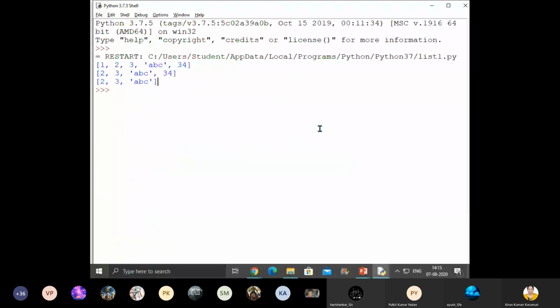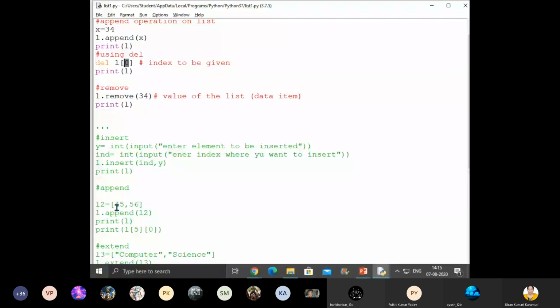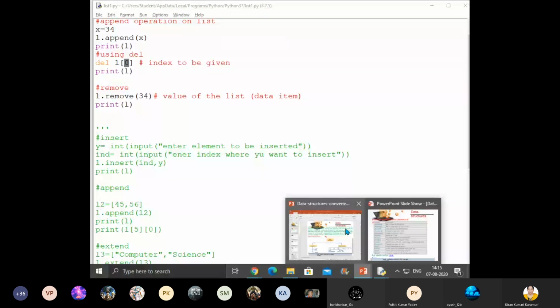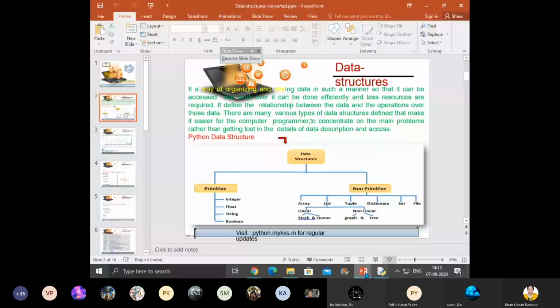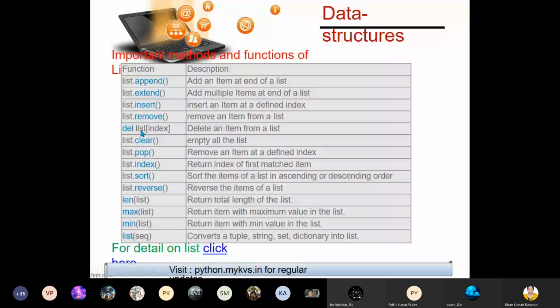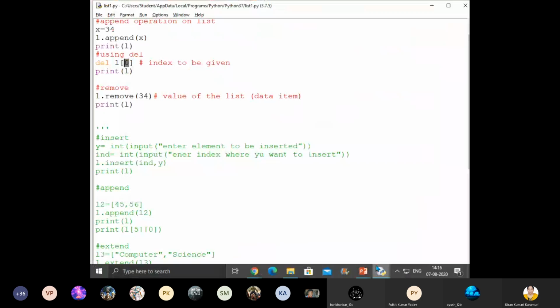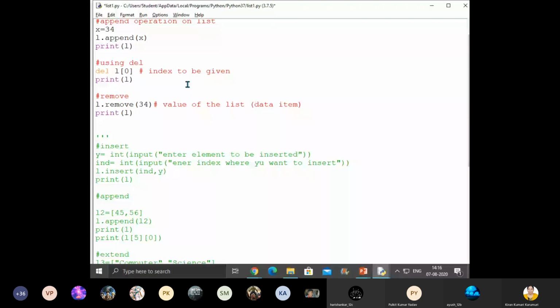So what are all the functions we have seen today? Append, extend, insert, remove, del. Now clear. What will clear do, children? The clear function will clear off everything.